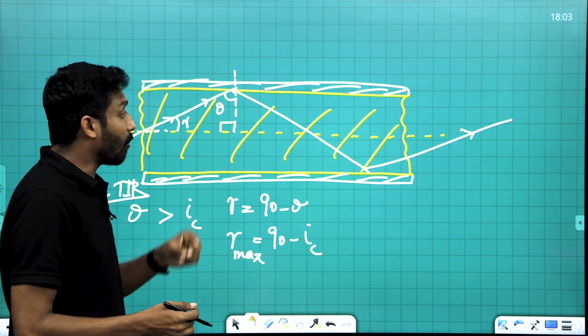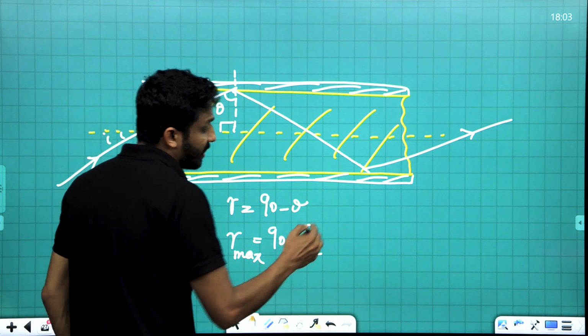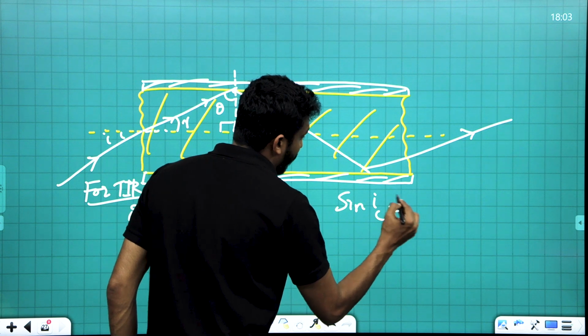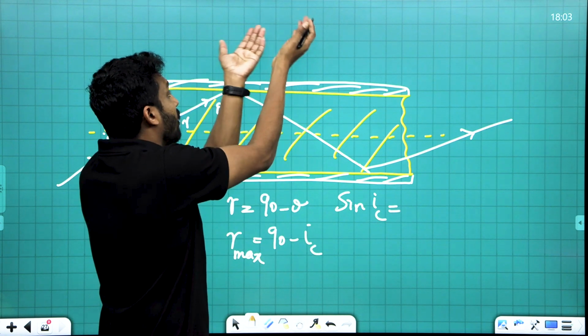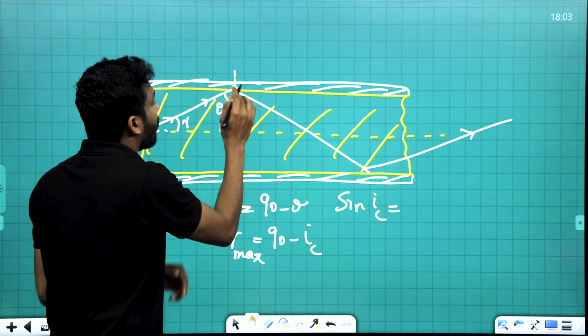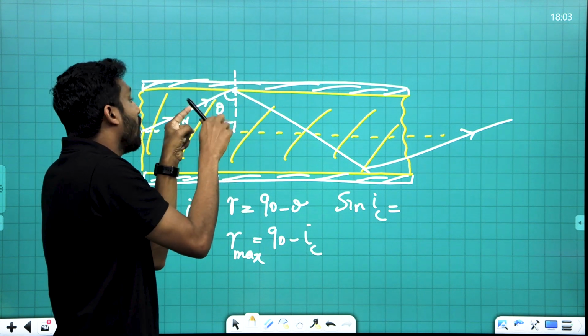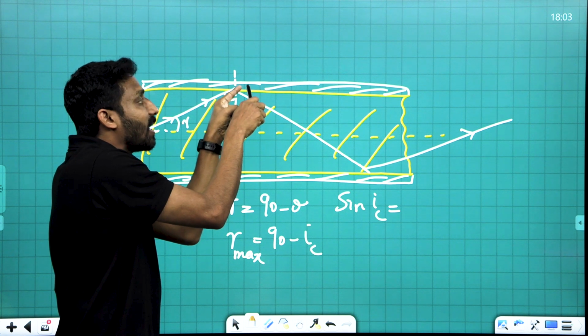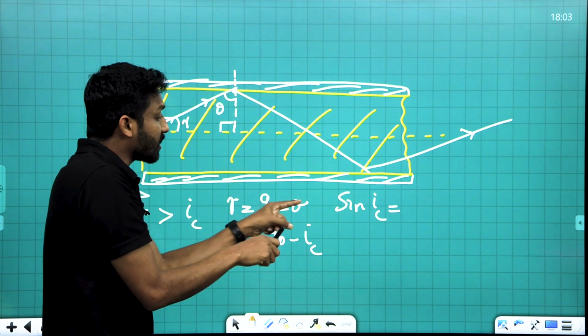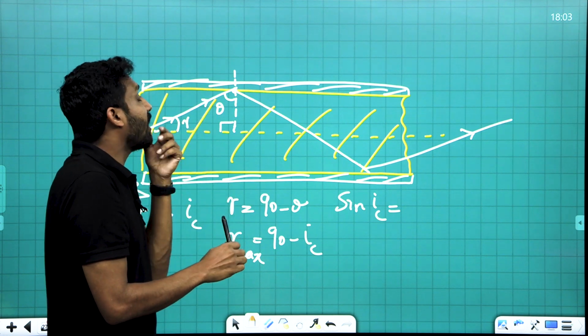And what about IC? We studied the formula: sin IC is equal to the refractive index of the second medium divided by that of the first. Here the ray is passing from denser to rarer, and the rarer medium is the cladding.